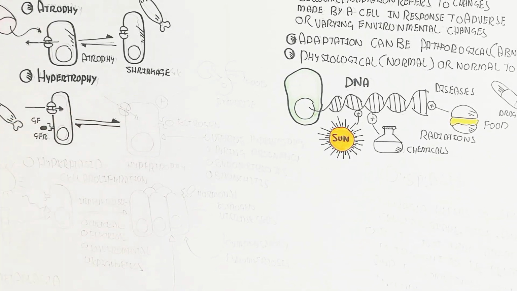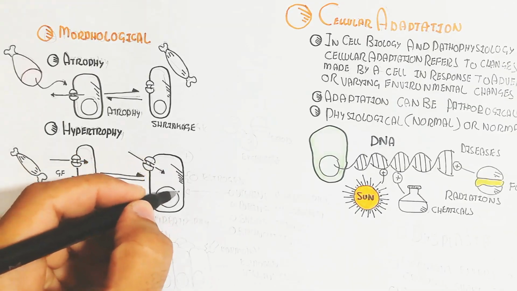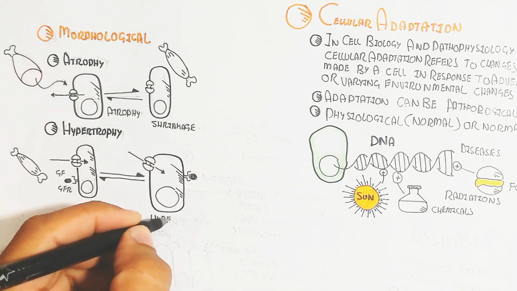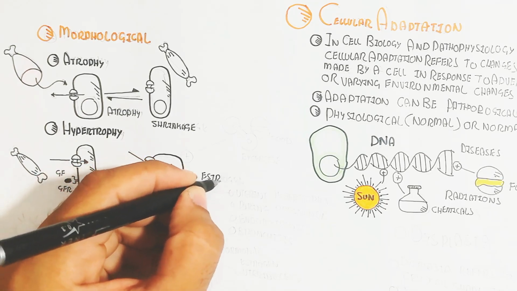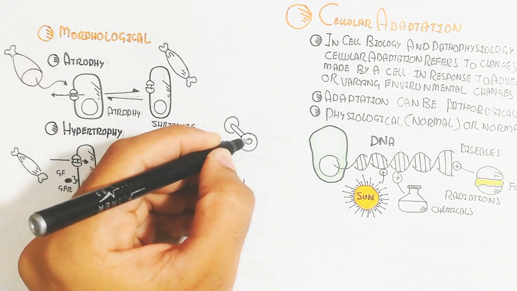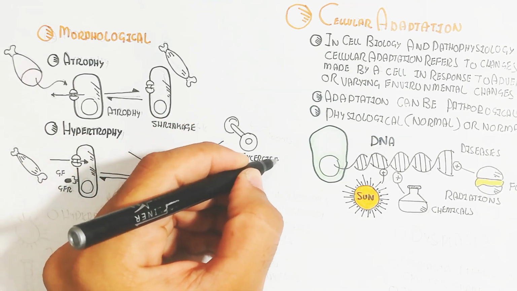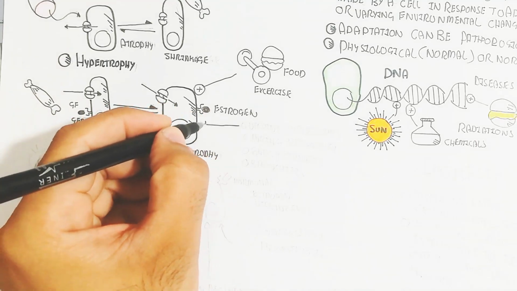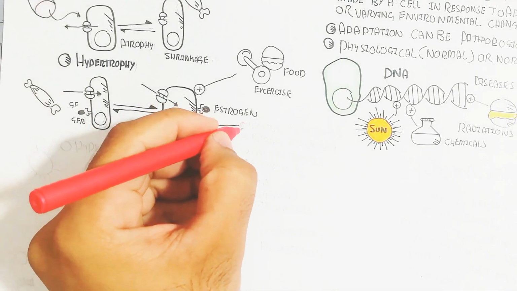Hypertrophy means the shrunken cell, due to less exercise, will be stimulated by more exercise, and growth hormone as well as estrogen, the hormonal stimulation, will lead to hypertrophy. The cell size will be increased. For example, uterine hypertrophy is due to exercise and food influence.